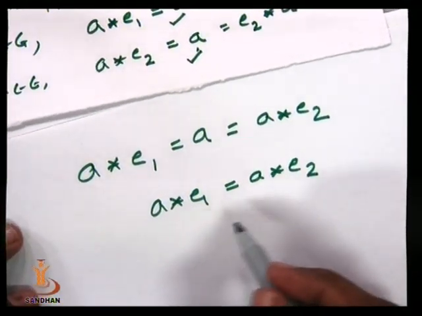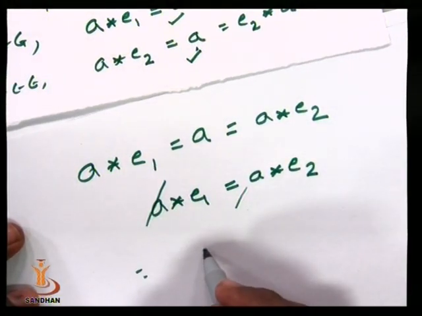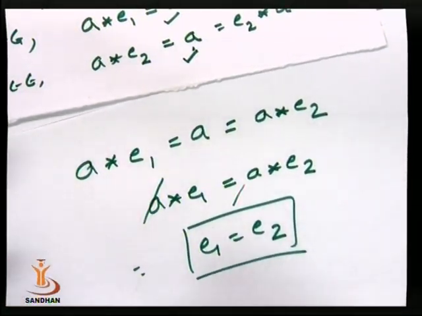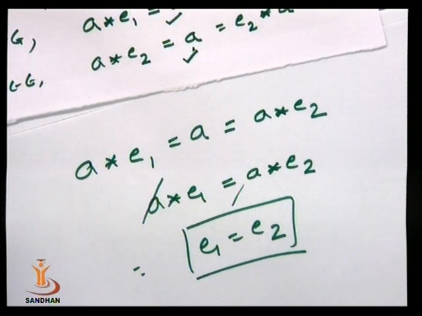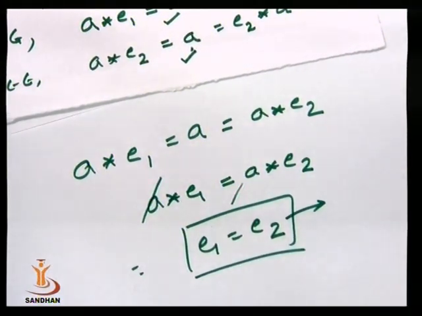And we have just learned that by the left cancellation law, we can get E1 is equal to E2. So if we take two identities E1 and E2 in a group G, we reach E1 is equal to E2. So the identity cannot be two different elements. So a group always possesses only one identity element.